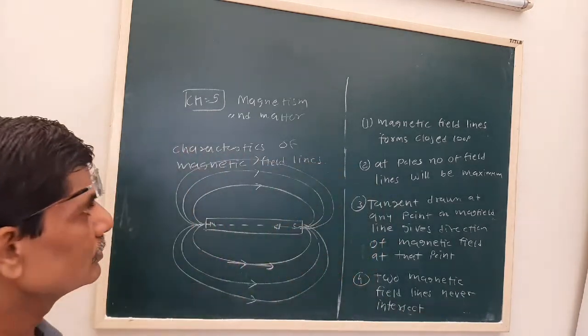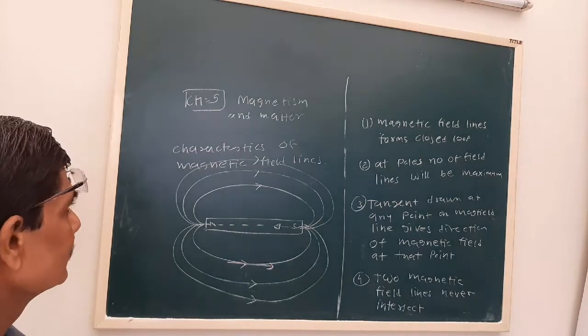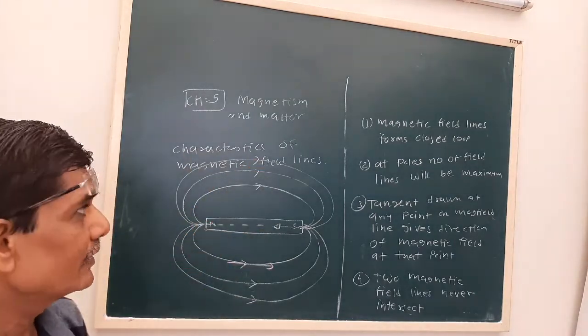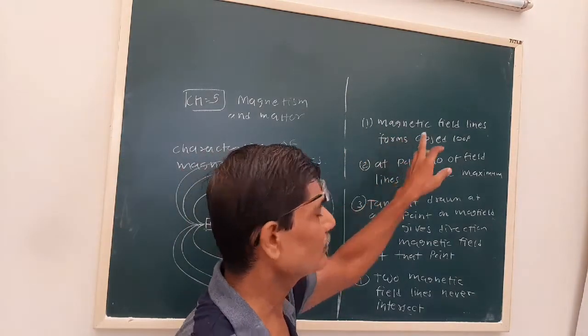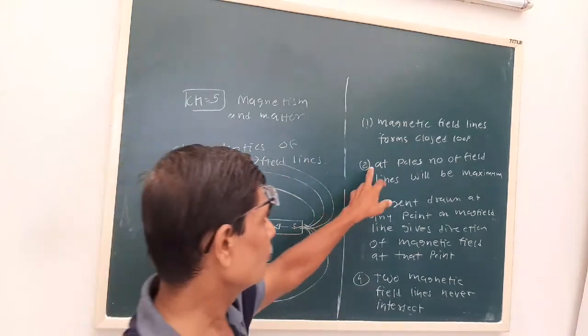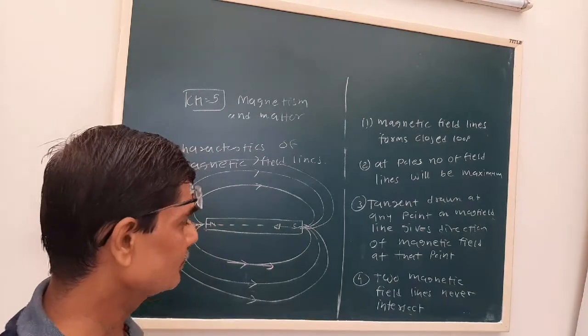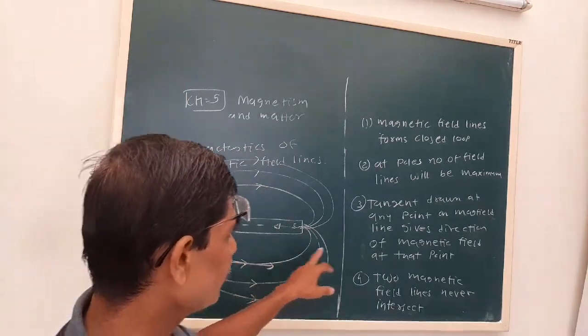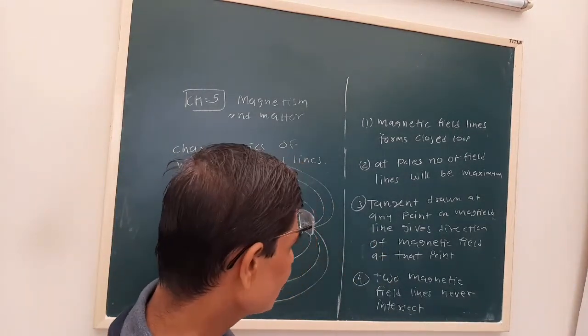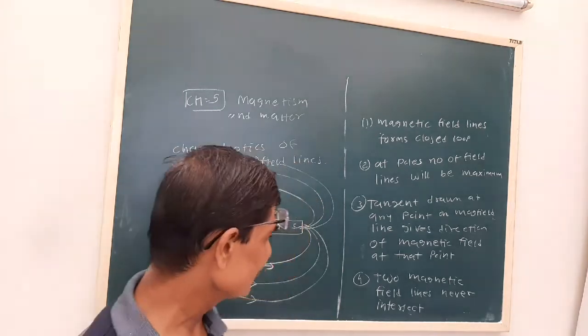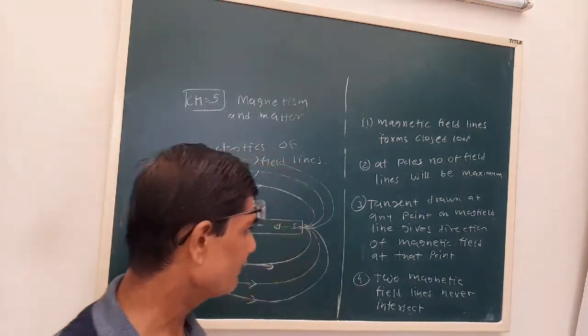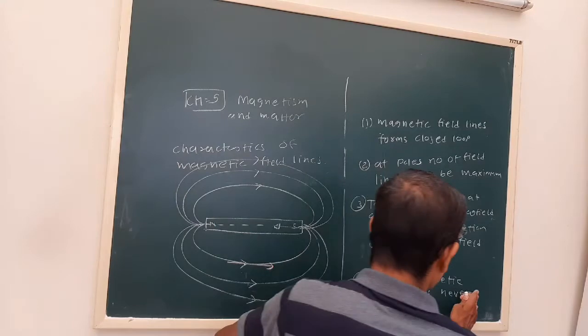Now, the characteristics of the magnetic field lines. The magnetic field lines form closed loops. At poles, the number of field lines, the density or concentration, will be maximum. The tangent drawn at any point on the magnetic field line gives the direction of the magnetic field at that point. Fourth, two magnetic field lines never intersect.